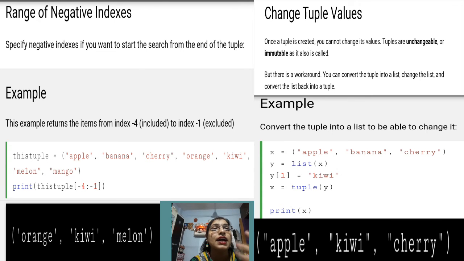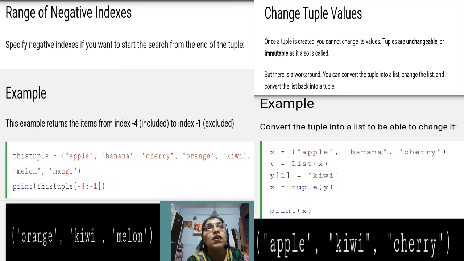And in slicing, in the previous example in the list topic, when we saw this particular topic, there was a program in which we provided only the start index and the colon, meaning we did not provide the ending index number. The same thing can happen with the tuple also.